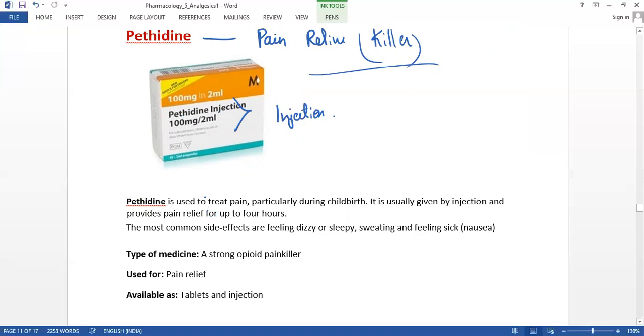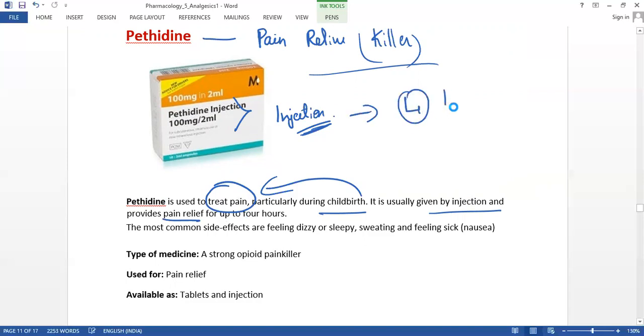The first common point is this is used to treat the pain, particularly during childbirth. It is used very efficiently during childbirth, and it is usually given by injection, and it provides pain relief for up to 4 hours.